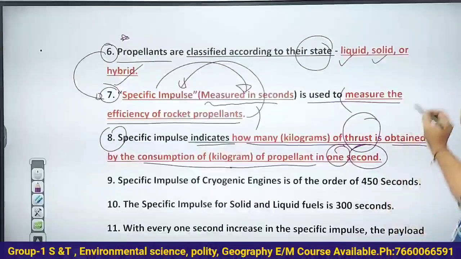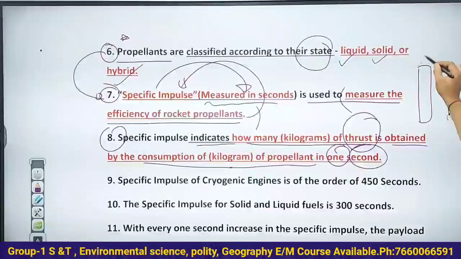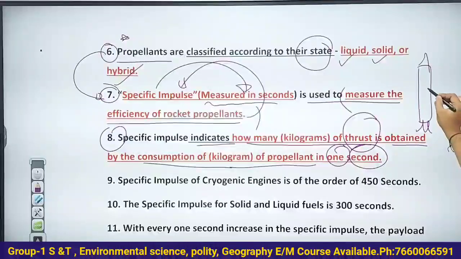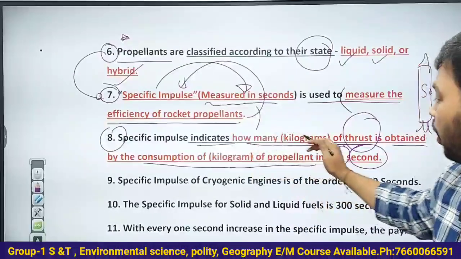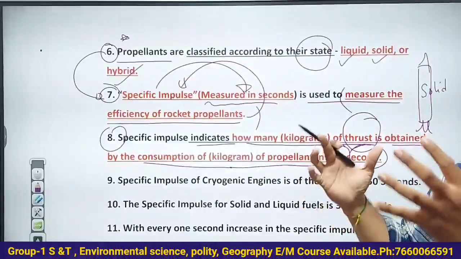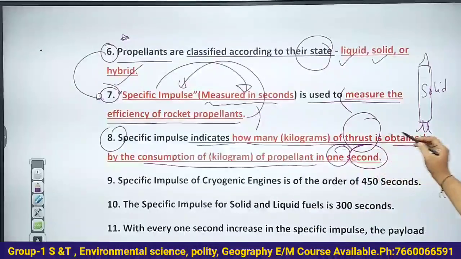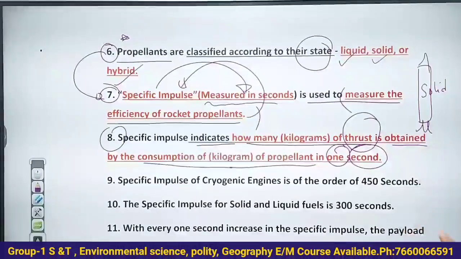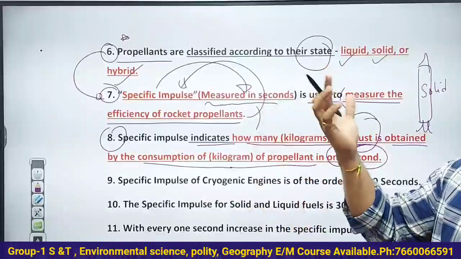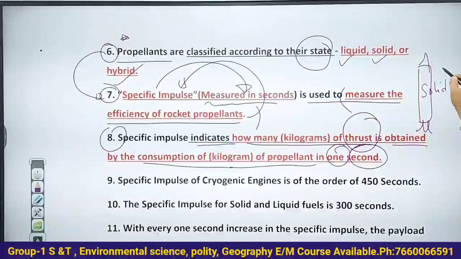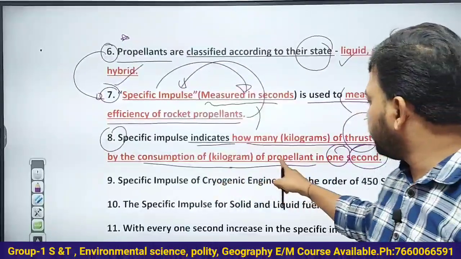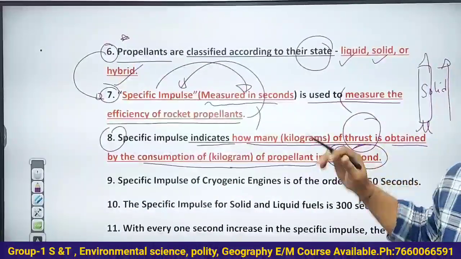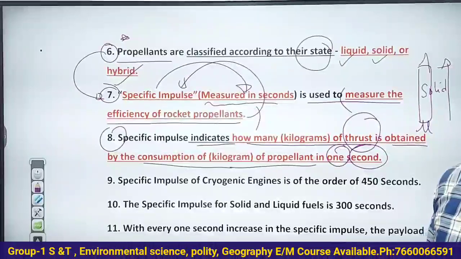So what is this? You have a rocket totally filled with solid fuel. Specific impulse indicates how many kgs of thrust, that means the forward push, is generated in the rocket or the launch vehicle when 1 kilogram of propellant is burned in 1 second. Understand this very clearly.